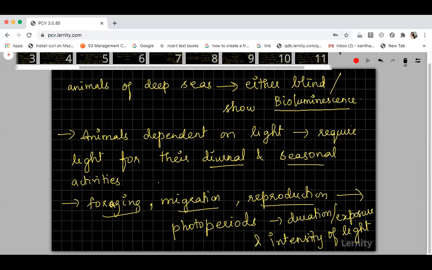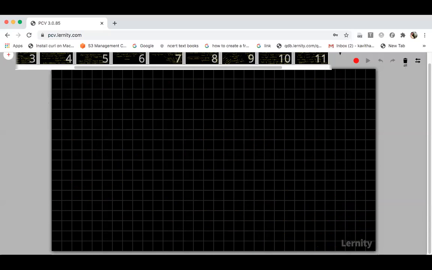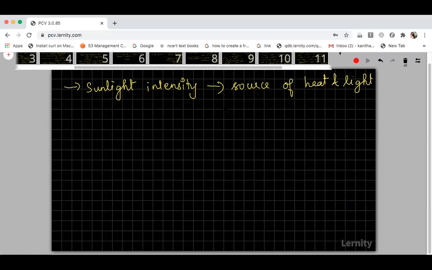And sunlight is the source of heat and also the source of light. It varies from one biome to another. As the temperature varies from one habitat to another, the sunlight intensity also varies from one habitat to another. That's all about light.